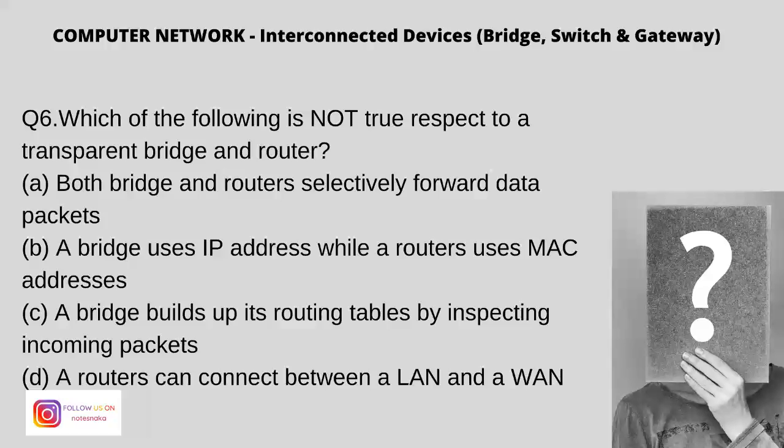Now let's do a few multiple choice questions before we move on to a bigger question. Which of the following is not true in respect to a transparent bridge and router? Both bridge and routers selectively forward data packets. A bridge uses IP address while routers use MAC address.